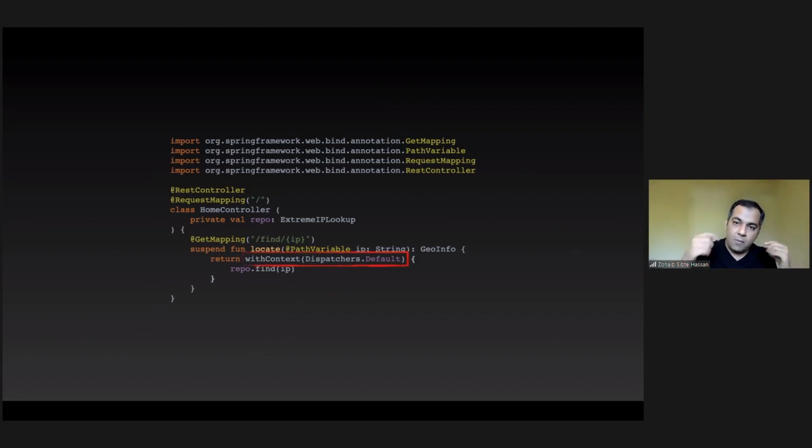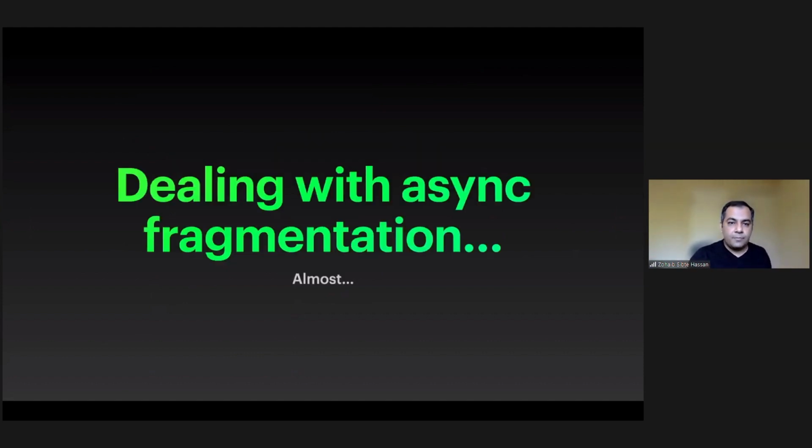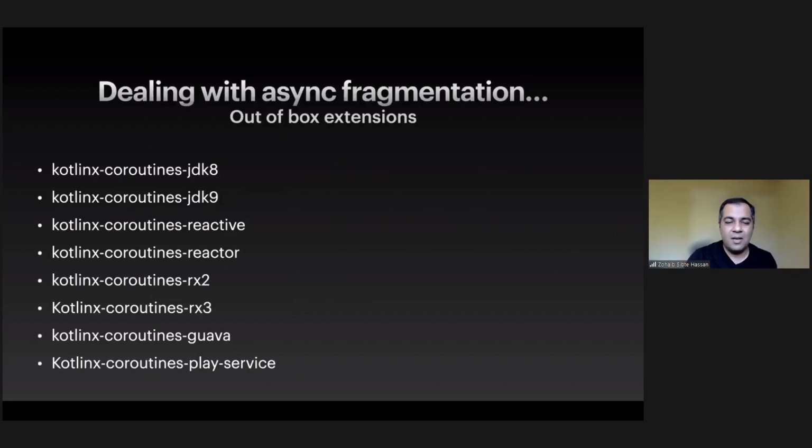And what it ensures is the pieces of code inside this body are running on a default dispatcher. So remember when you get the handler running the request, it might be on the thread pool, the async IO thread pool that is handling the request. So instead of running on that, I'm running it on the default dispatcher. And you didn't see any of the switch to parallel because every time it's coming back, the dispatcher is making sure that we're resuming on the default dispatcher or on the worker threads. So dealing with async fragmentation, Kotlin almost deals with it. Here are a bunch of libraries that give you out-of-box extensions for this.